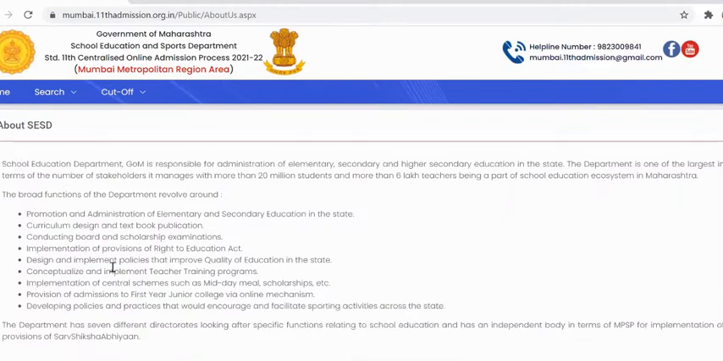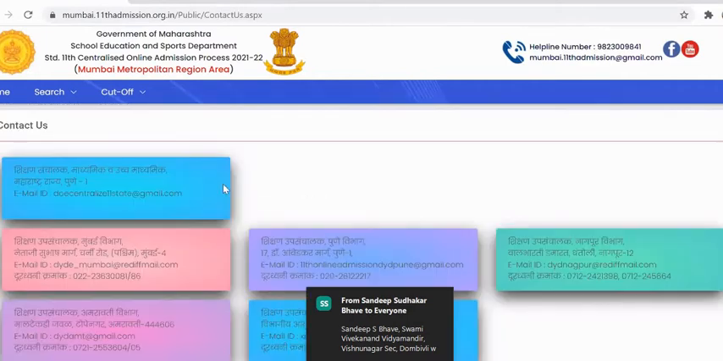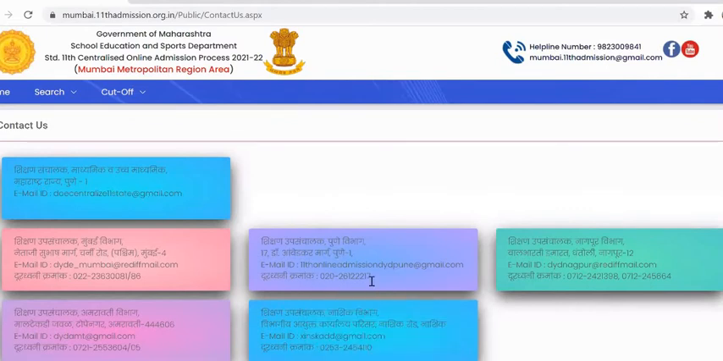About us: in about us there is information about the department. In contact us, important email IDs and contact numbers are available. If students or colleges have any queries related to the admission process, you can send a mail to these mail IDs or can contact them.